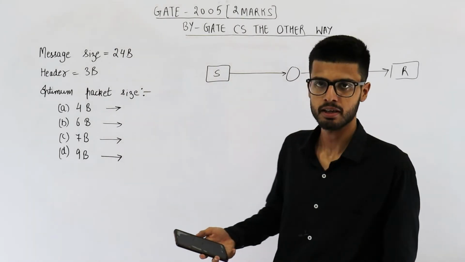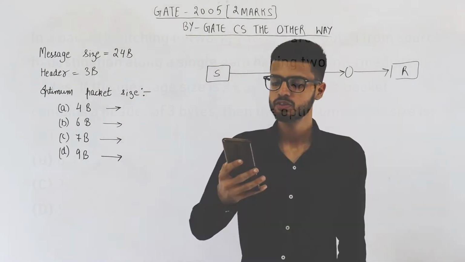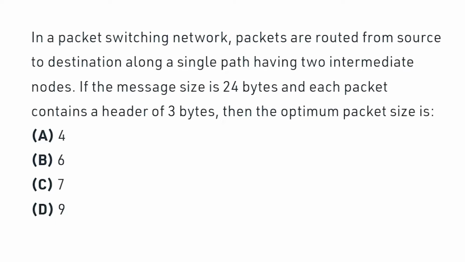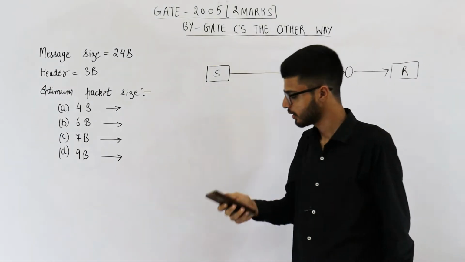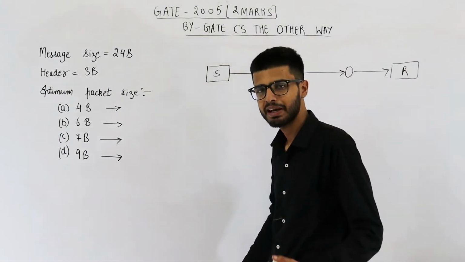Just read the statement. They are saying in a packet switching network, packets are routed from source to destination along a single path having two intermediate nodes. If the message size is 24 bytes and each packet contains a header of 3 bytes, then the optimum packet size is. Okay.